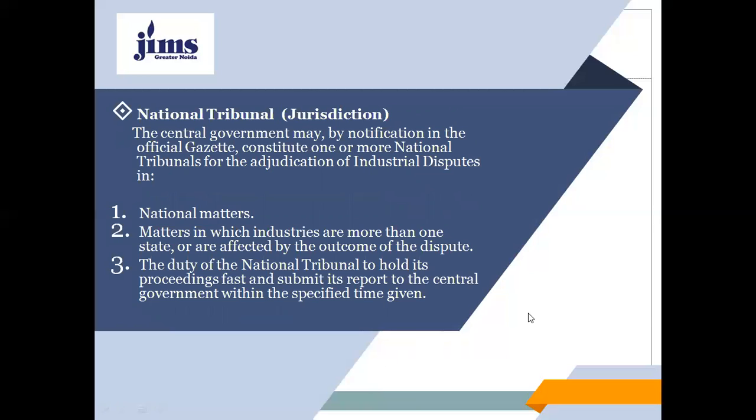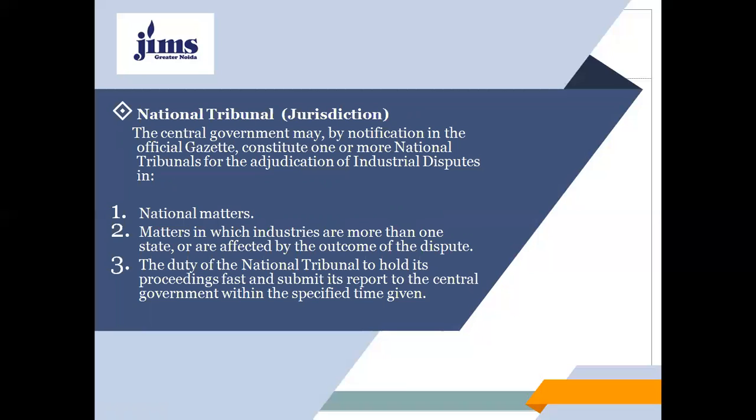So usually the central government may, by notification in the official gazette, constitute one or more national tribunals for the adjudication of industrial disputes. The matters referred to the national tribunal are national matters, or matters in which industries in more than one state are affected by the outcome of the dispute.